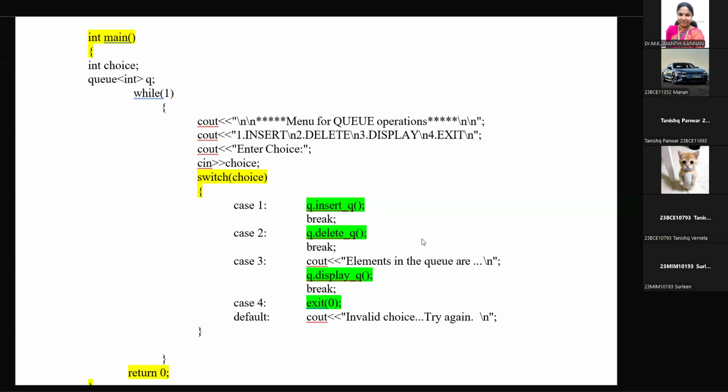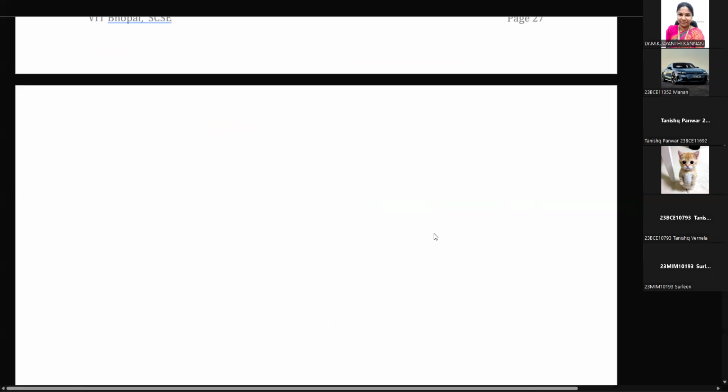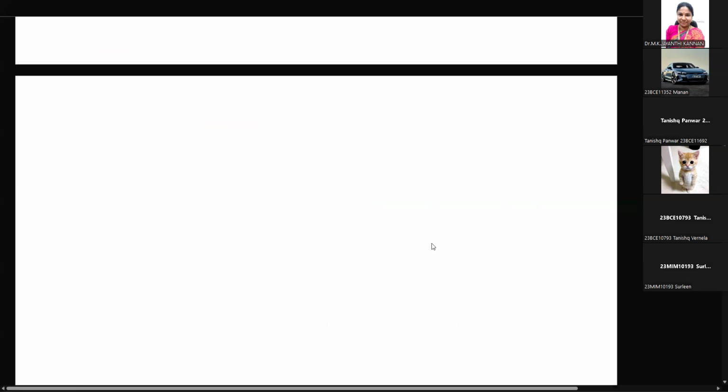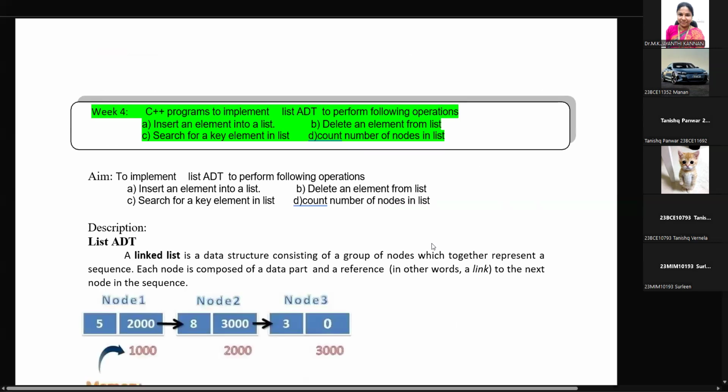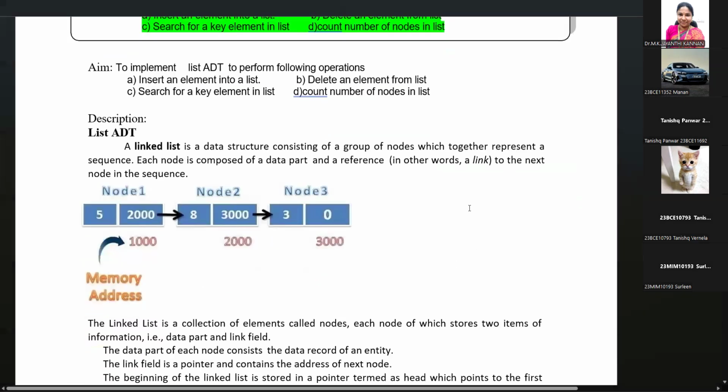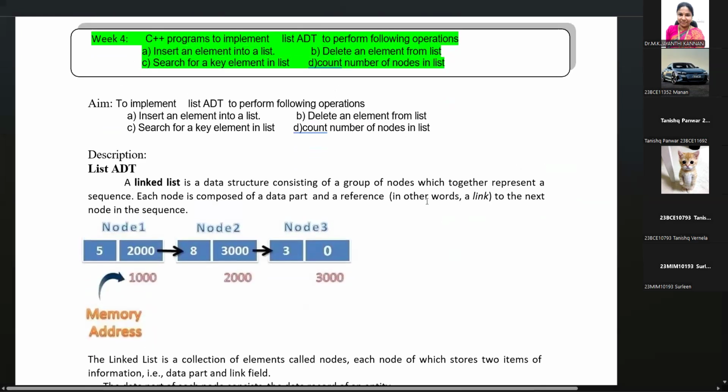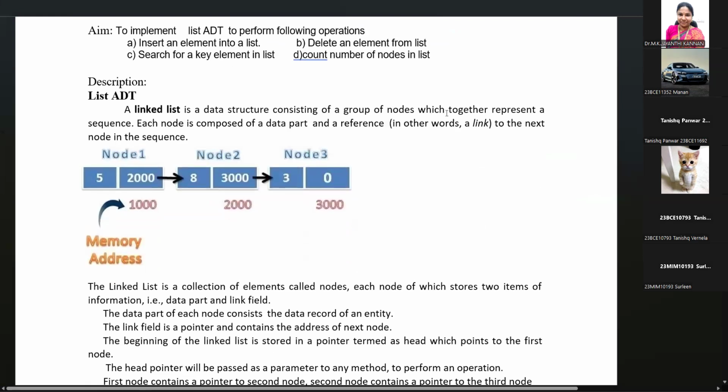If you see the corresponding linked list program, today we will discuss only the singly linked list. As we discussed, a list is an abstract data type. A linked list is a data structure consisting of a group of nodes which together represent a sequence. Each node is composed of data and a reference, in other words, a link to the next node in the sequence.